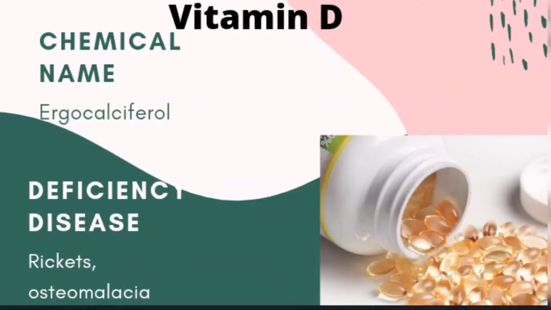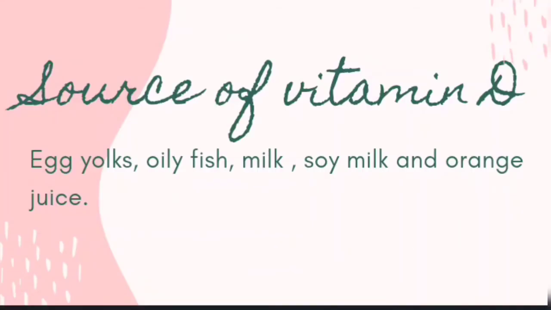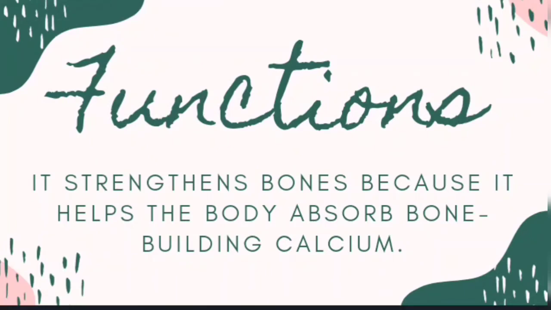Next is vitamin D. The chemical name of vitamin D is ergocalciferol. The deficiency disease: it causes rickets and osteomalacia. So sources of vitamin D are egg yolk, oily fish, milk, soy milk and orange juice. Now the functions of vitamin D. It strengthens bones because it helps the body absorb bone building calcium.